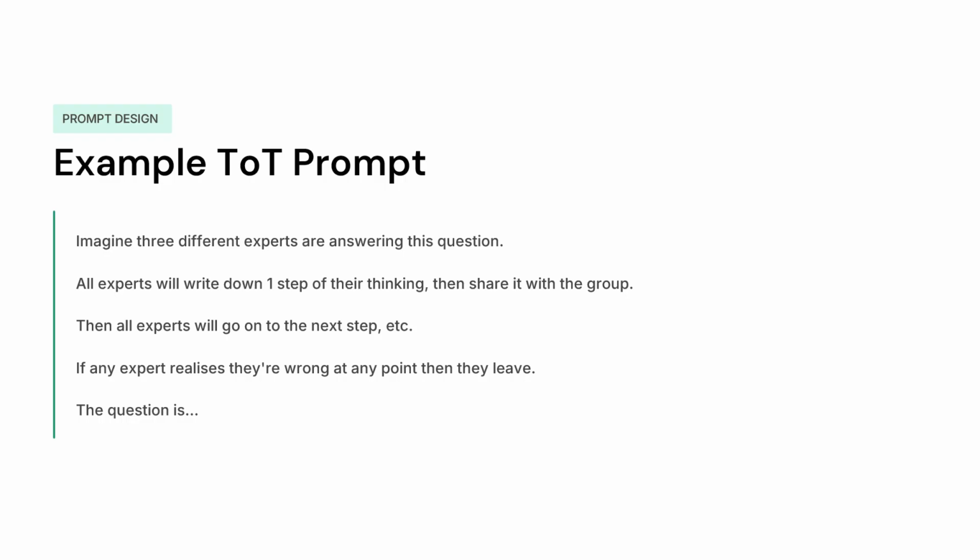If an expert realizes that the reasoning is incorrect at any point, they stop contributing, while the remaining experts continue exploring more promising directions. This simple prompt captures the essence of Tree of Thoughts: generating multiple reasoning paths, evaluating them along the way, and focusing only on the path that appears most promising.